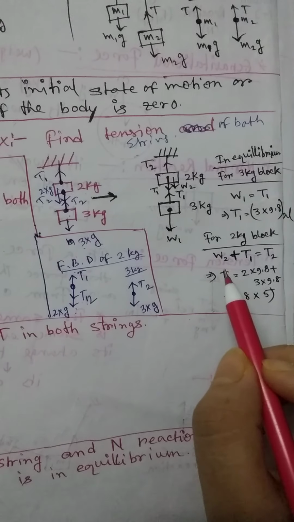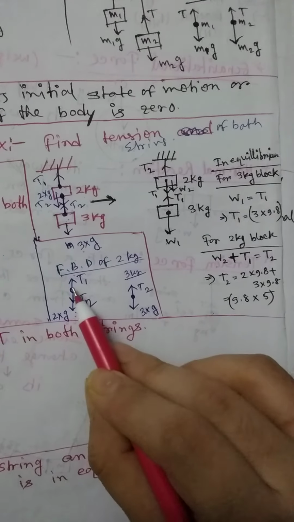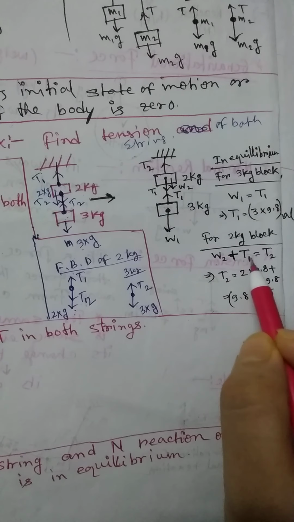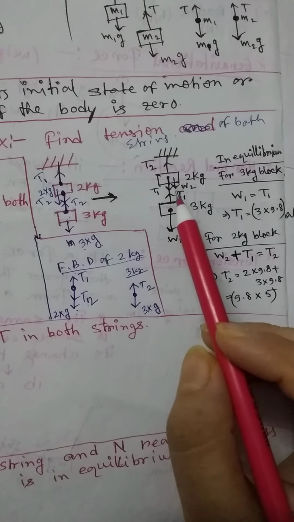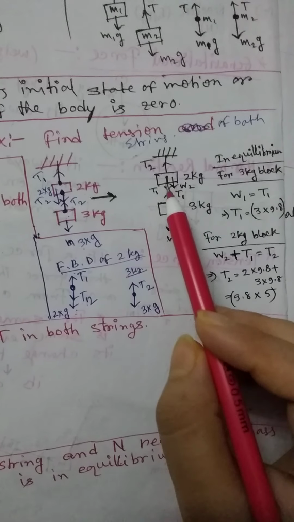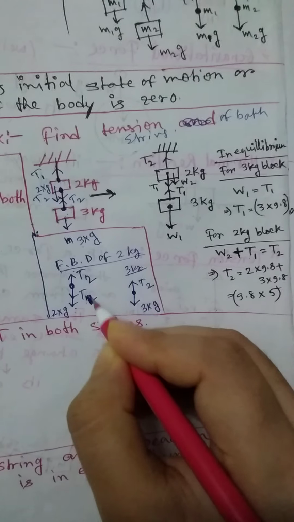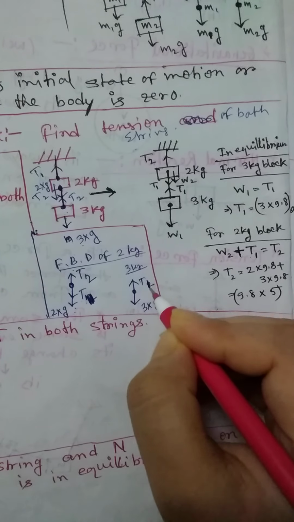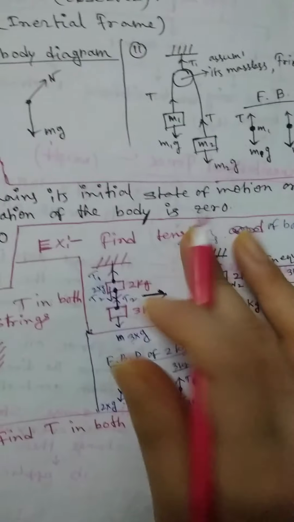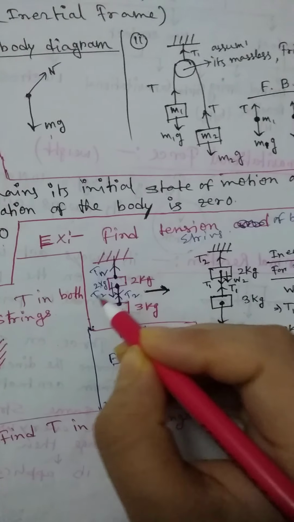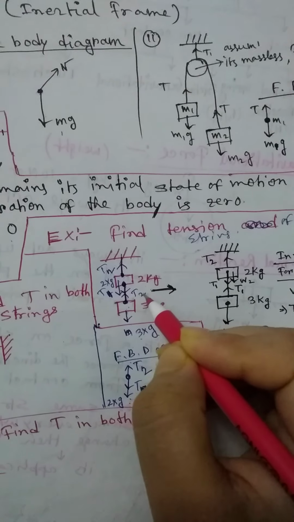Sorry, here I am assuming this one is T2 and this one is T1. So just replace this: this one is T2 and this one is T1, and this one is also T1.